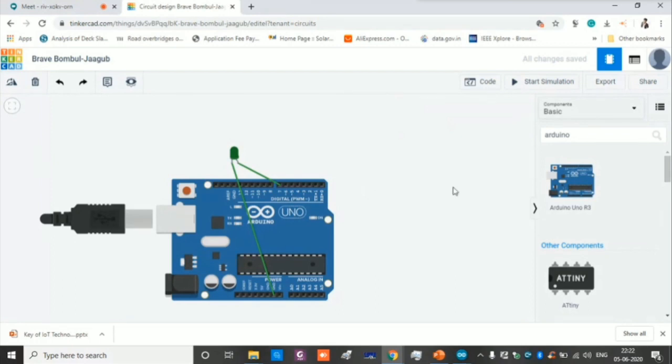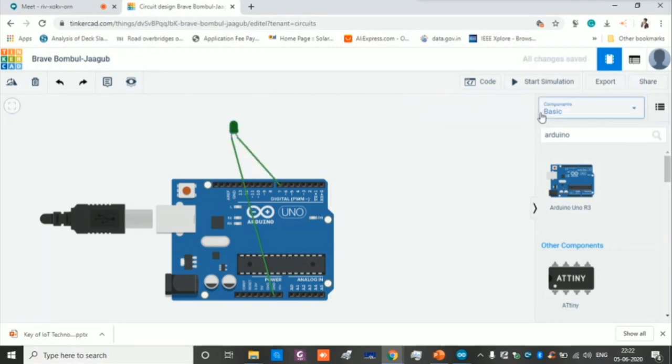If you want to connect a resistor, you can. But this LED will run on 5 volts itself, so it's not a bigger issue for us. In real time, some LEDs work on 3 volts, and for that we have to go with resistors. You can add a resistor on the cathode or anywhere. For simplicity, I'm just giving it like this.